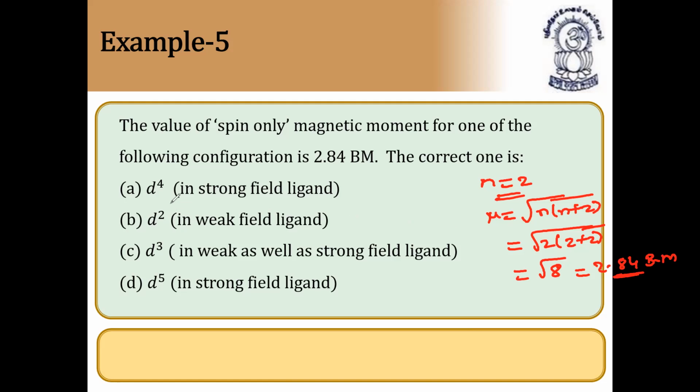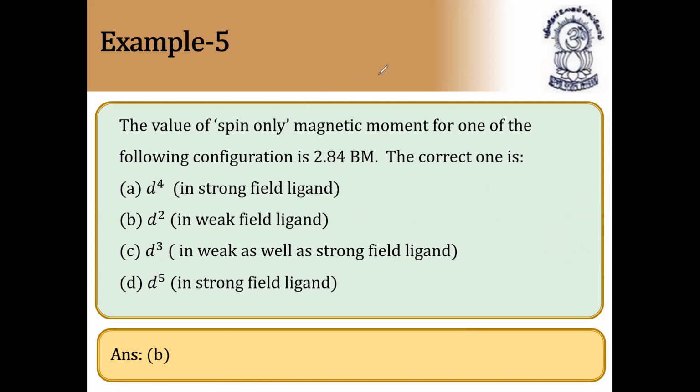So d2 in weak field ligand, d4 in strong field ligand, d3, d5. So straight away we can say d2 is there because n should be equal to 2. So the answer could be option B, as I told you, because d2 in weak field ligand. Next question.